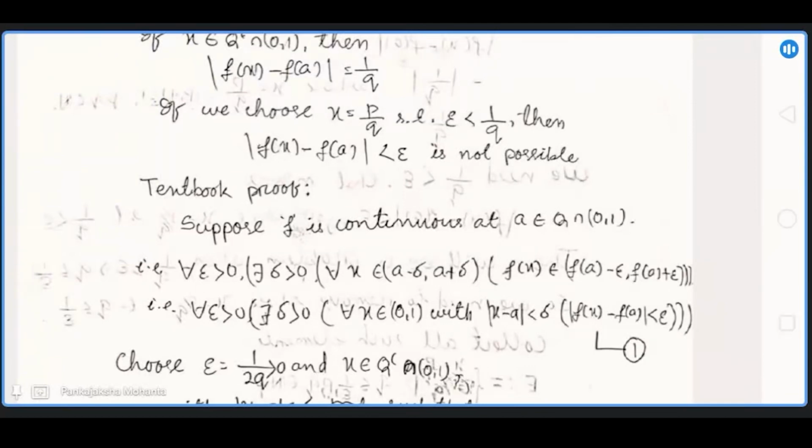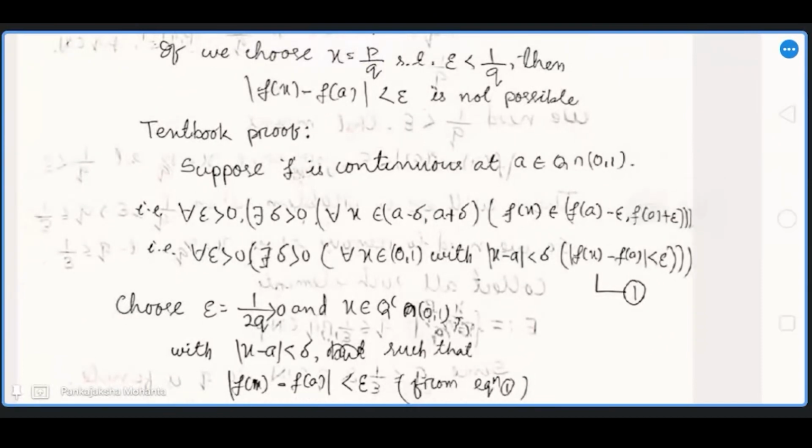Suppose f is continuous at a, that is, given any epsilon positive, there exists delta positive such that for any x in (a minus delta, a plus delta), f of x belongs to (f of a minus epsilon, f of a plus epsilon). In another way, given any epsilon positive, there exists delta positive such that for any x in (0,1) with modulus of x minus a less than delta, the modulus of f of x minus f of a is less than epsilon.